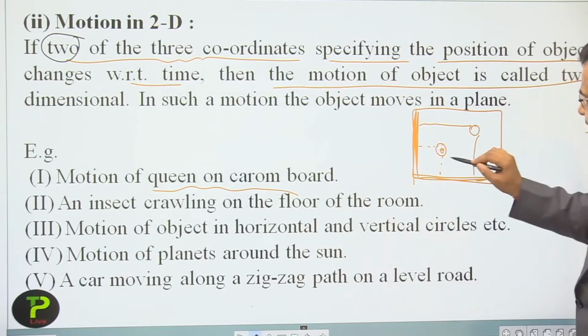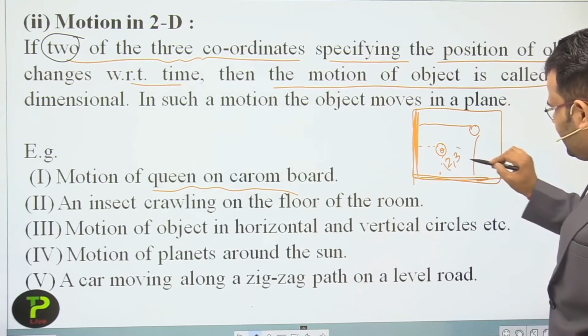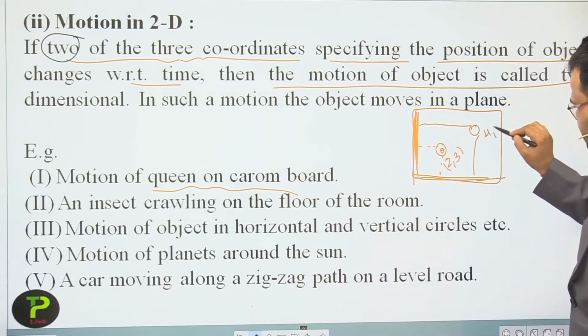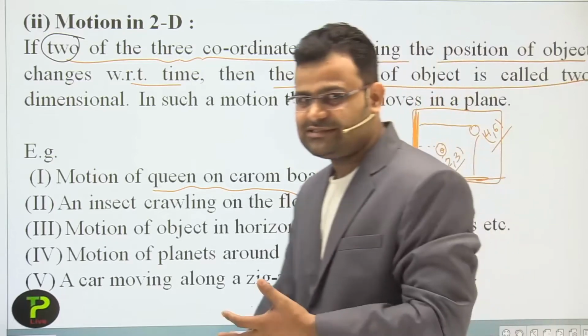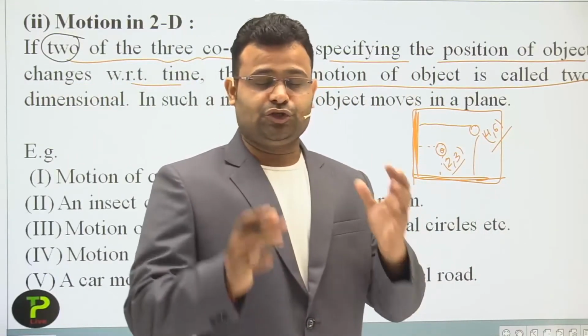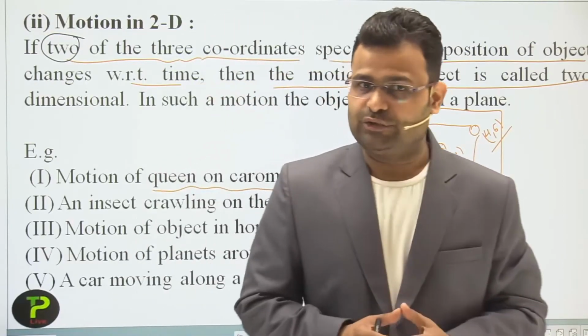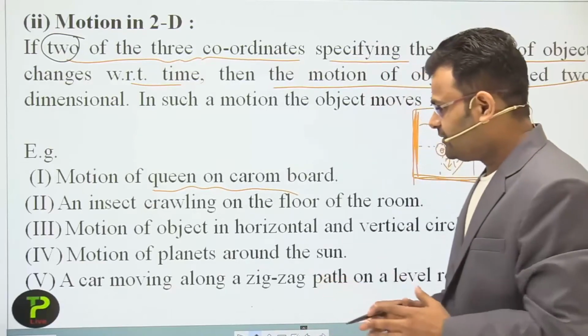So the position is changed. Let's suppose it is (2,3), then after some time it will be (4,6). So both the coordinates have changed. Both coordinates are required to show the position of an object. That is a two-dimension motion. Okay students, I hope you understand.